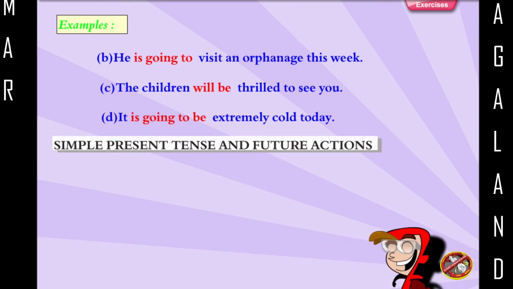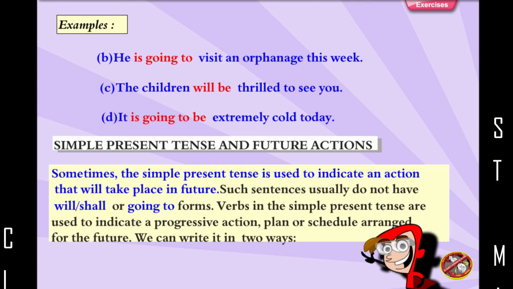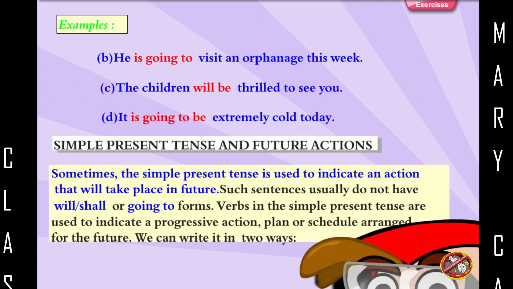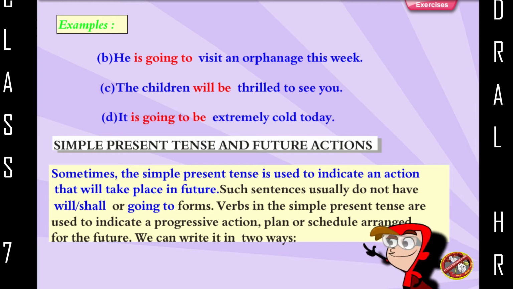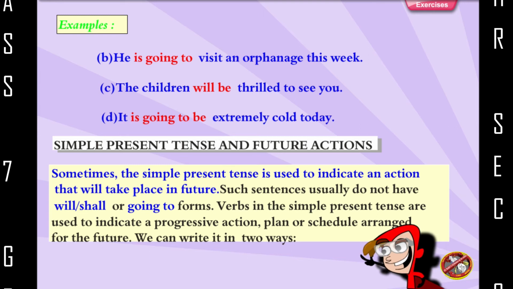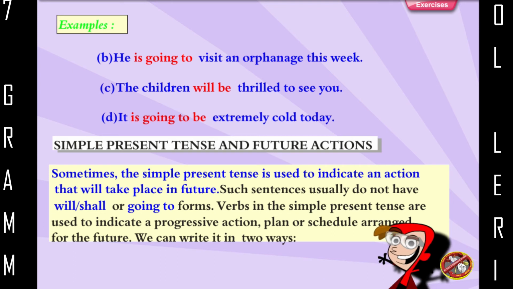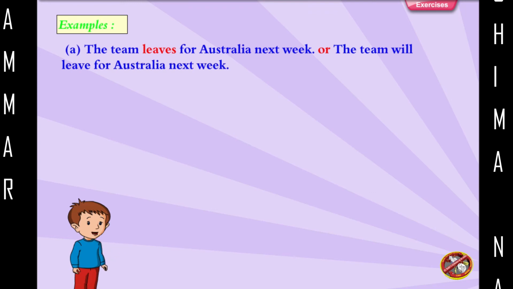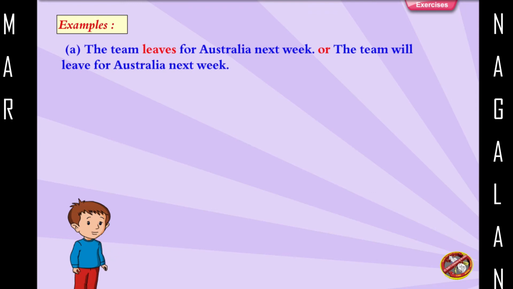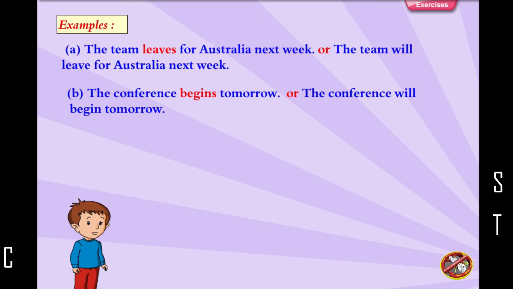Simple present tense and future actions. Sometimes the simple present tense is used to indicate an action that will take place in future. Such sentences usually do not have will, shall or going to forms. Verbs in the simple present tense are used to indicate a progressive action, plan, or schedule arranged for the future. We can write it in two ways. Examples: The team leaves for Australia next week, or the team will leave for Australia next week. The conference begins tomorrow, or the conference will begin tomorrow.